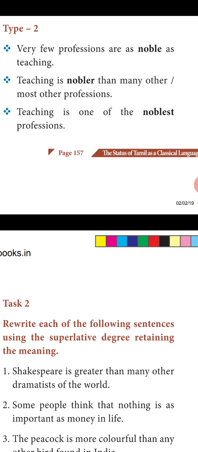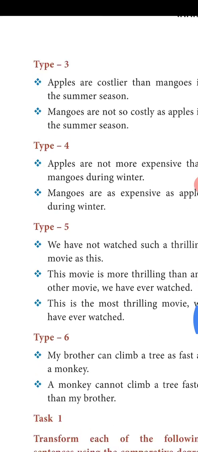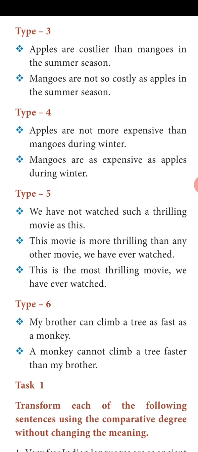First type is singular and second type is plural form. In first type, positive begins with no other, but in second type, positive begins with very few. In comparative form, first type, any other is used, and in second, many other or most other is used. And in superlative form, just the article the plus adjective plus noun. But here, the phrase one of the plus adjective plus that plural noun.